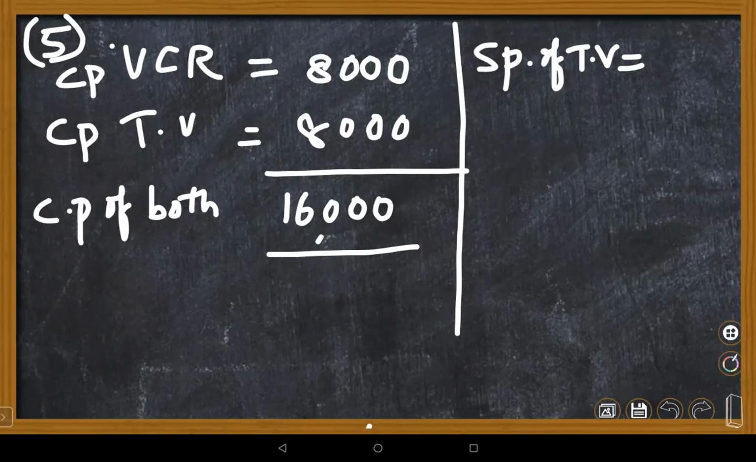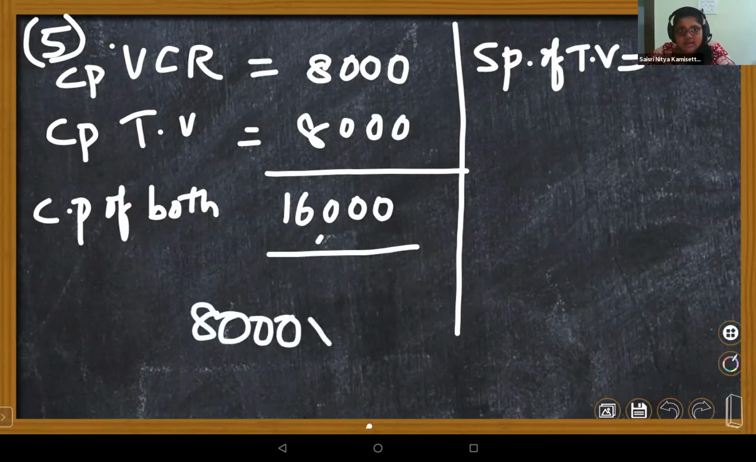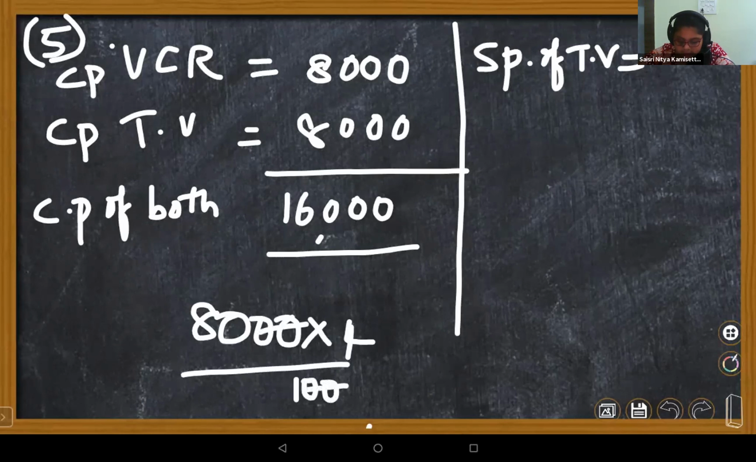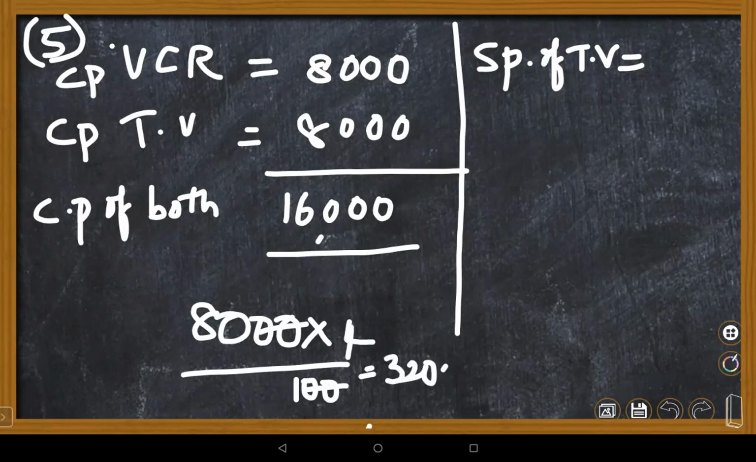Suppose you consider CP is equal to 100 rupees. His loss is 4%, which is minus 4 rupees, so SP is 96 rupees. The CP of each is 8,000 rupees. So for finding SP here, you should do 96 by 100 into 8,000. If you do the cancellations, you get 7,680.